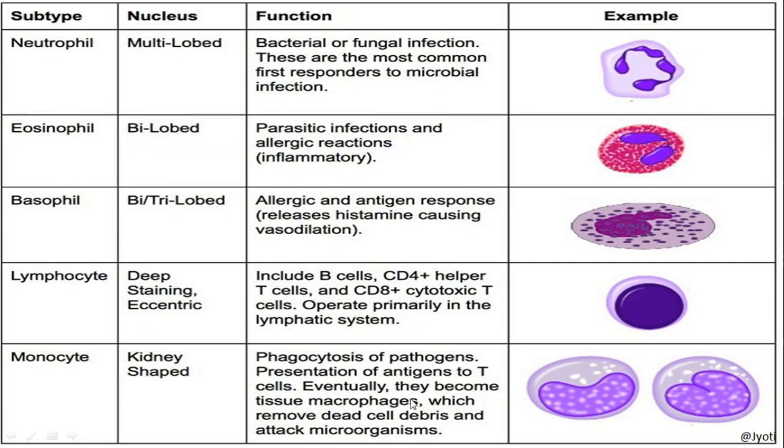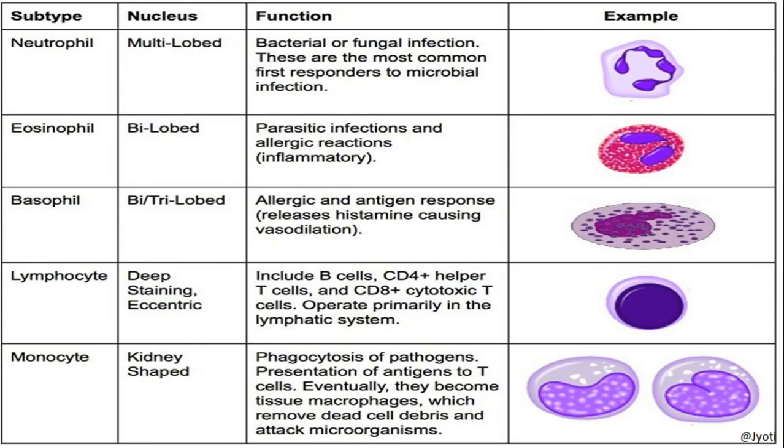Macrophages we have studied in connective tissue. So macrophages are the phagocytic cells present in the connective tissue. The function of the macrophage is to remove the dead cells, debris and attacked microorganisms. So what happens? The monocyte engulfs the pathogen, or kills the pathogen, and after killing the pathogen, these monocytes die.